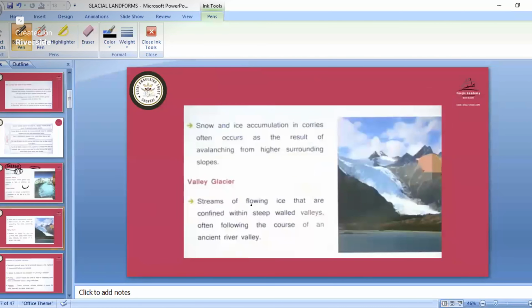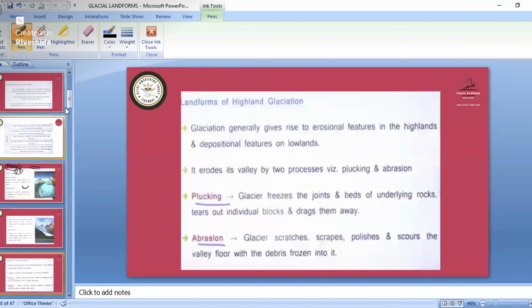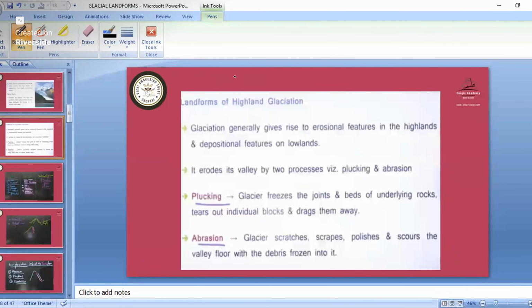Then Valley Glacier. So a valley glacier is a stream of flowing ice that flows in steep-walled valleys, often following the course of an ancient river valley. So that is known as the Valley Glacier. Okay. Then how does all this landform creation take place in glaciers?